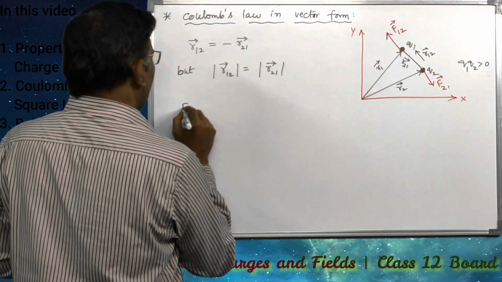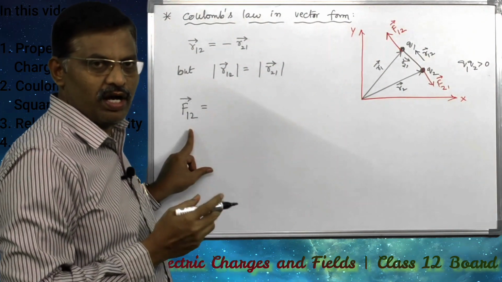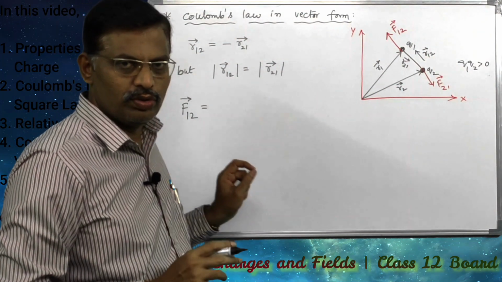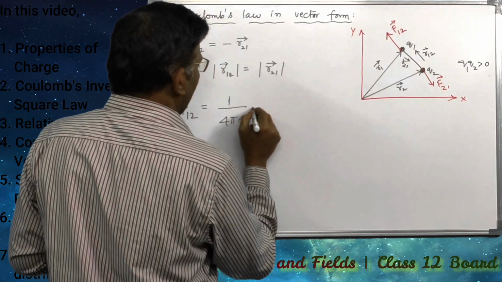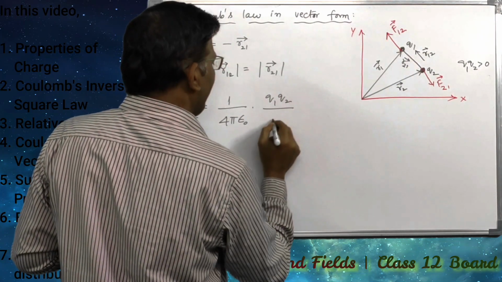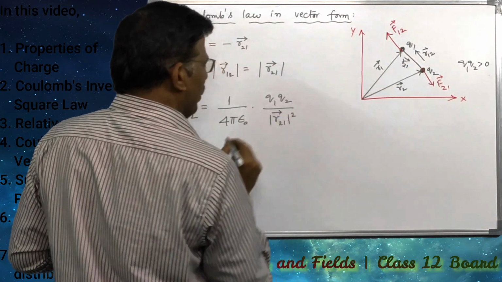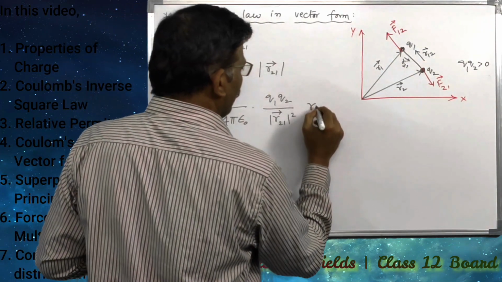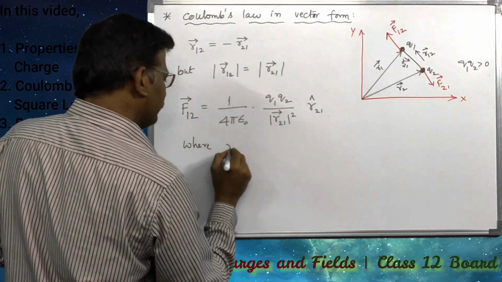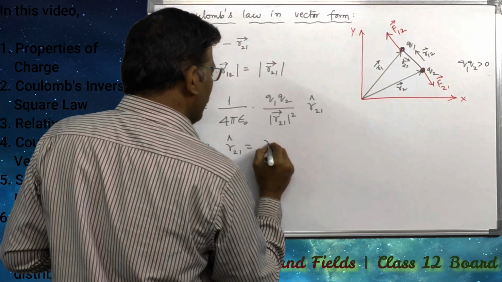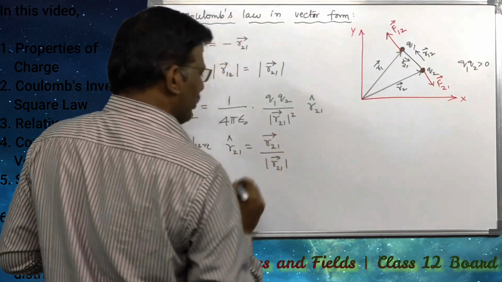According to Coulomb's inverse square law, F12 bar, the force on Q1 due to Q2, can be written as 1 divided by 4 pi epsilon naught into Q1 Q2 divided by the modulus of R21 bar square into R21 cap, where R21 cap is equal to the unit vector, R21 bar divided by the modulus of R21 bar.